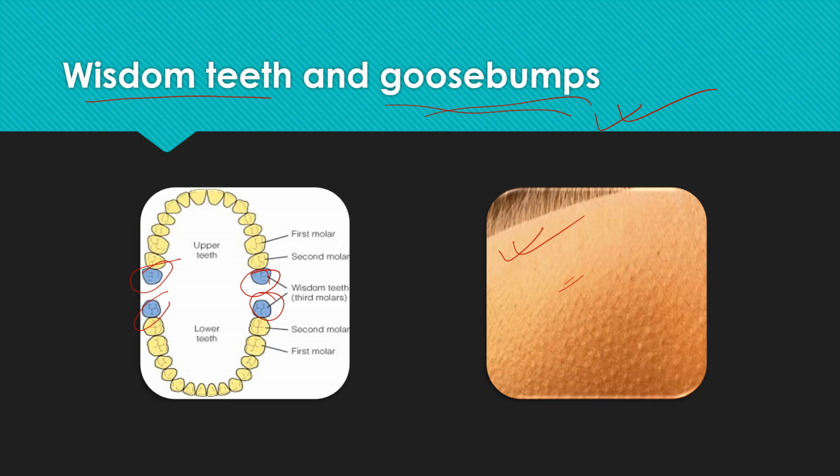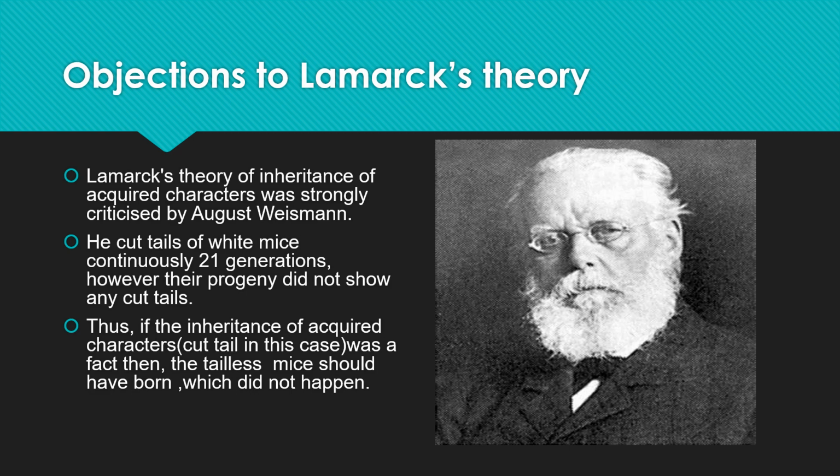But after so many proofs of the law of use and disuse, and inheritance of acquired characters, there are several objections to Lamarck's theory. So what are they? We will now stress on that. Now there were several objections to Lamarck's theory. So let me introduce this gentleman to you all. First of all, he is August Weismann. So who is this person? This person is August Weismann.